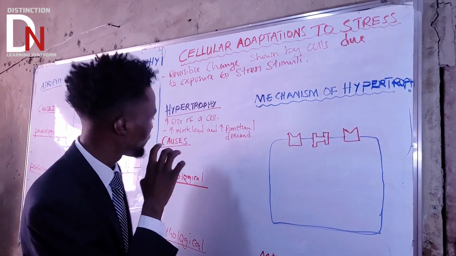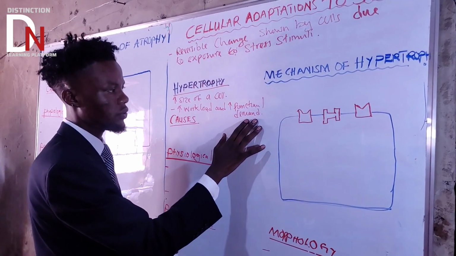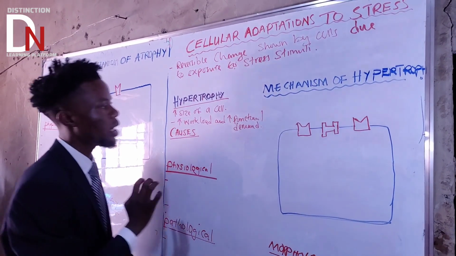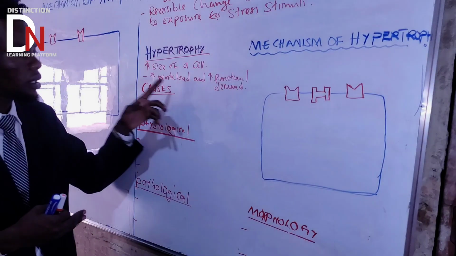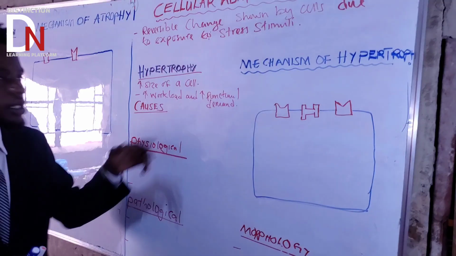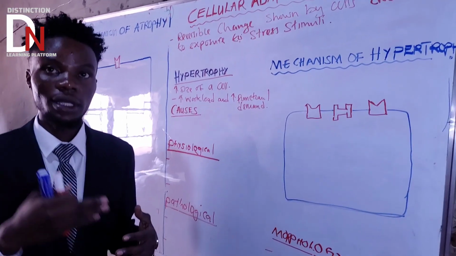I'm not going into details, but we need to understand what workload means and what functional demand means, because this is the reason why a cell increases in size. So what is workload? Workload is the amount of work or activities that is given to the cell.